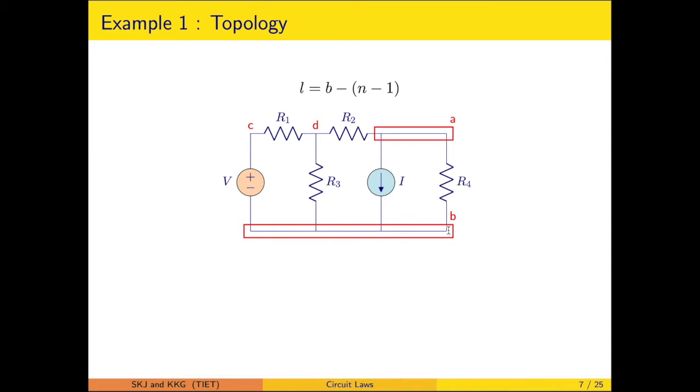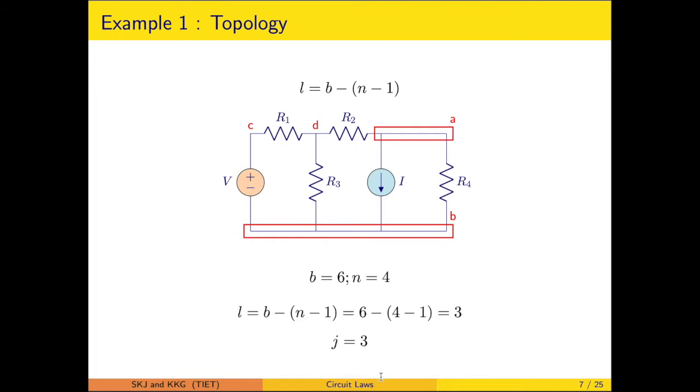Here this is a node where 4 elements are connected. This combined point is a node, where more than 2 elements are connected. Here D is a node, where R1, R2, R3 are connected. C is also a node. Once the branches are there and the nodes are identified, you can easily calculate the number of independent loop equations.